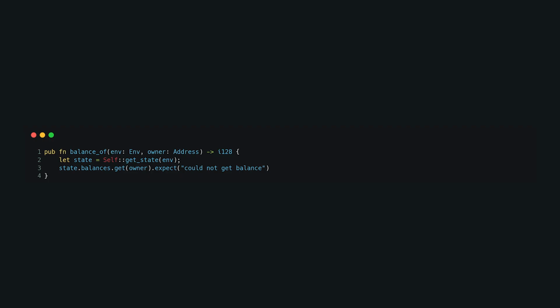Notice how the balance of function uses the expect method to retrieve the balance of an account. If there is no entry for this account in the balances mapping, the contract will panic and halt execution, which could be exploited maliciously to disrupt the contract's operation.